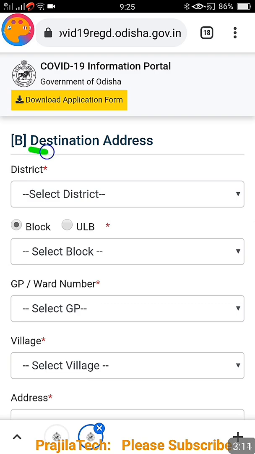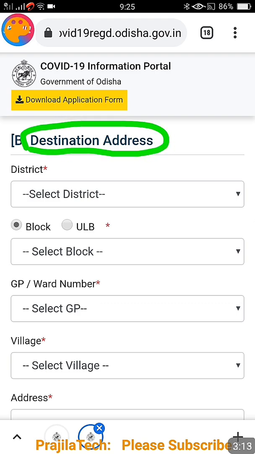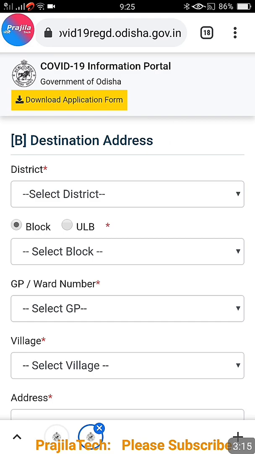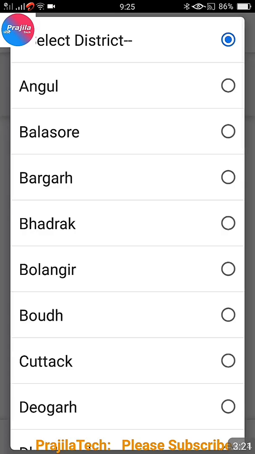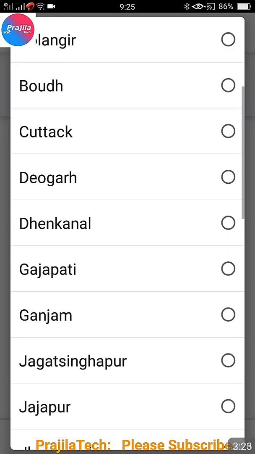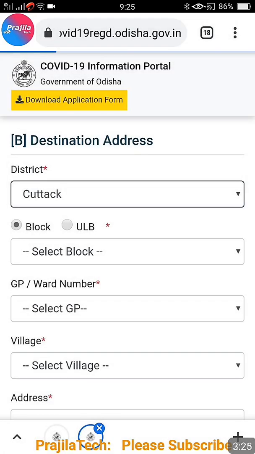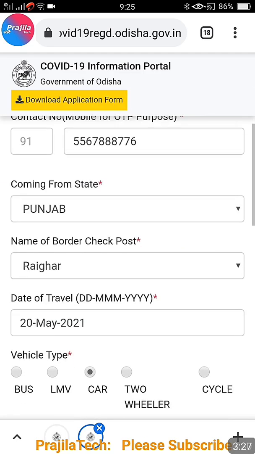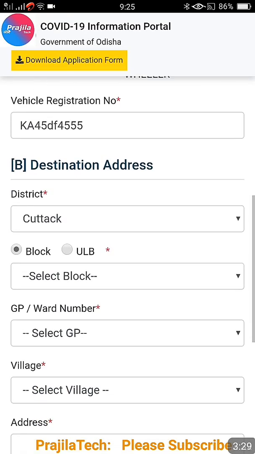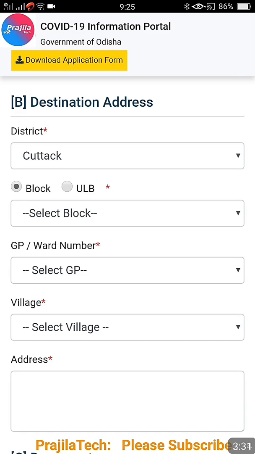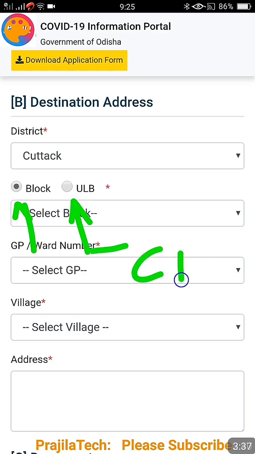Now your destination address, from exactly which location in Odisha you are going to travel. First select your district in Odisha. You can see here the district option is there. All the districts in Odisha are listed. Please select the district accordingly. And after that you have two options under your district: block and ULB. If you are in a local region, you can select block. If you are in a city region, the municipality region, select ULB.